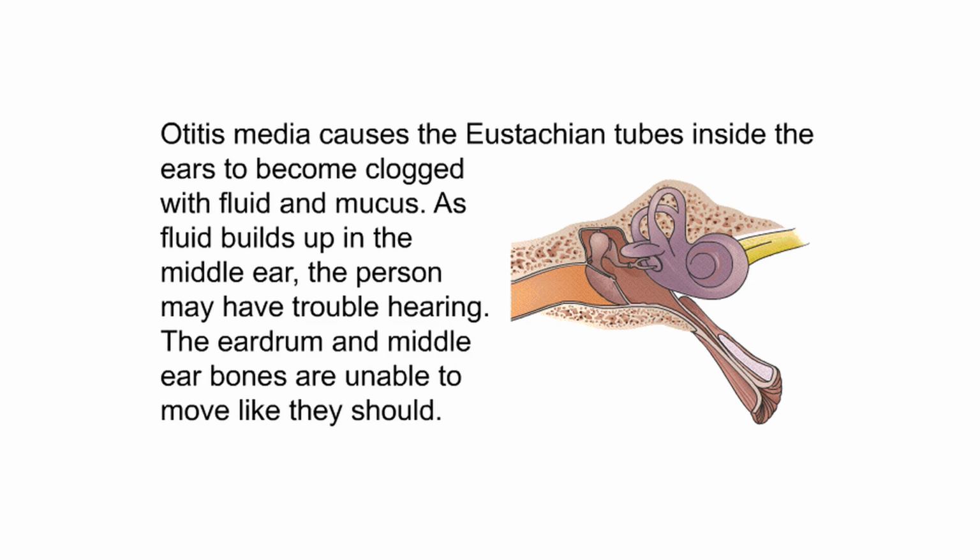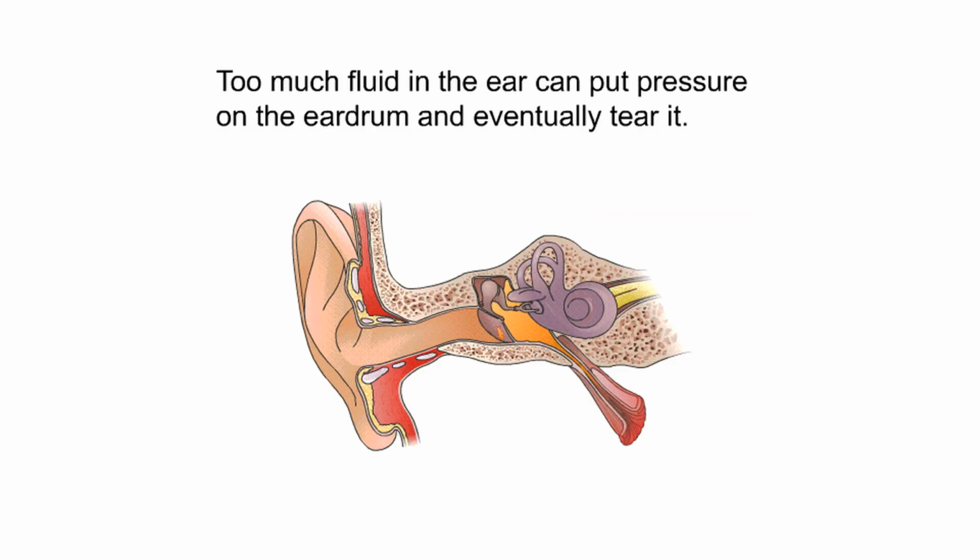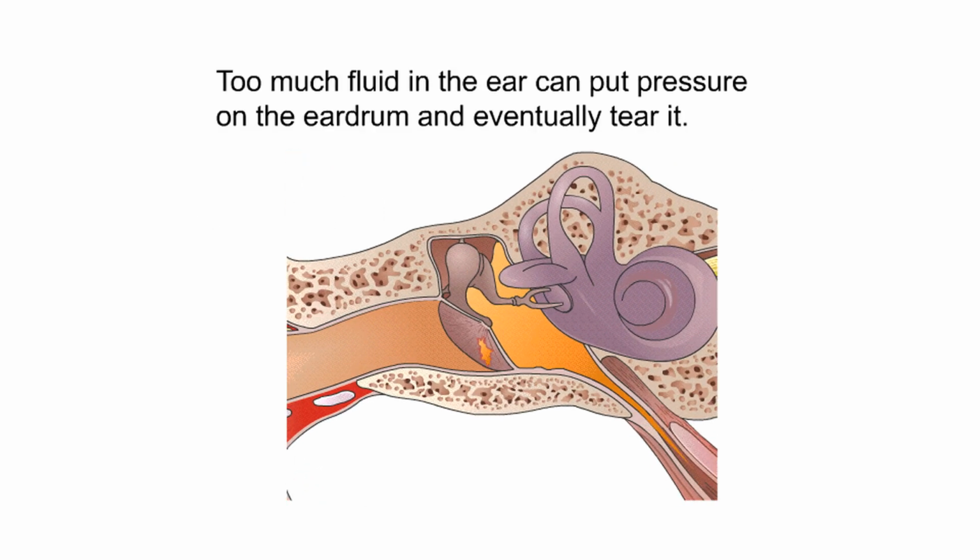Otitis media causes the eustachian tubes inside the ears to become clogged with fluid and mucus. As fluid builds up in the middle ear, the person may have trouble hearing. The eardrum and middle ear bones are unable to move like they should. Too much fluid in the ear can put pressure on the eardrum and eventually tear it.